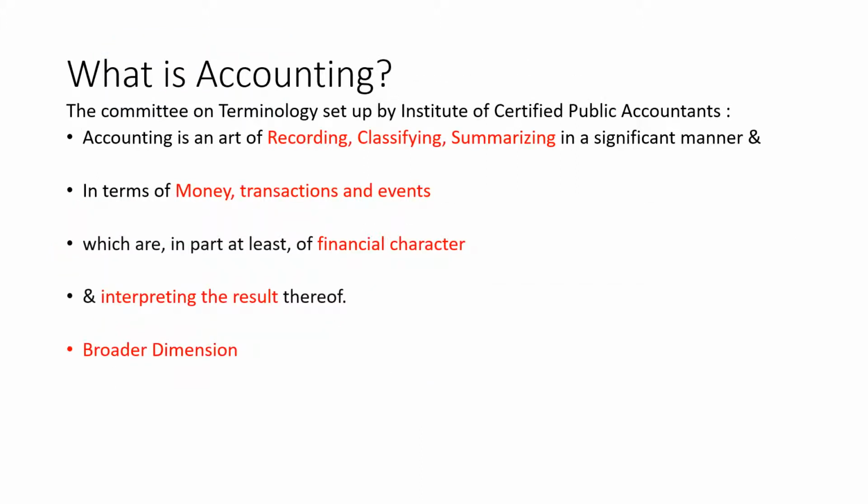Now the third line states which are in part or at least of a financial character, interpreting the results thereof, and then there is a broader dimension of it. Now let us look what do these three lines mean.